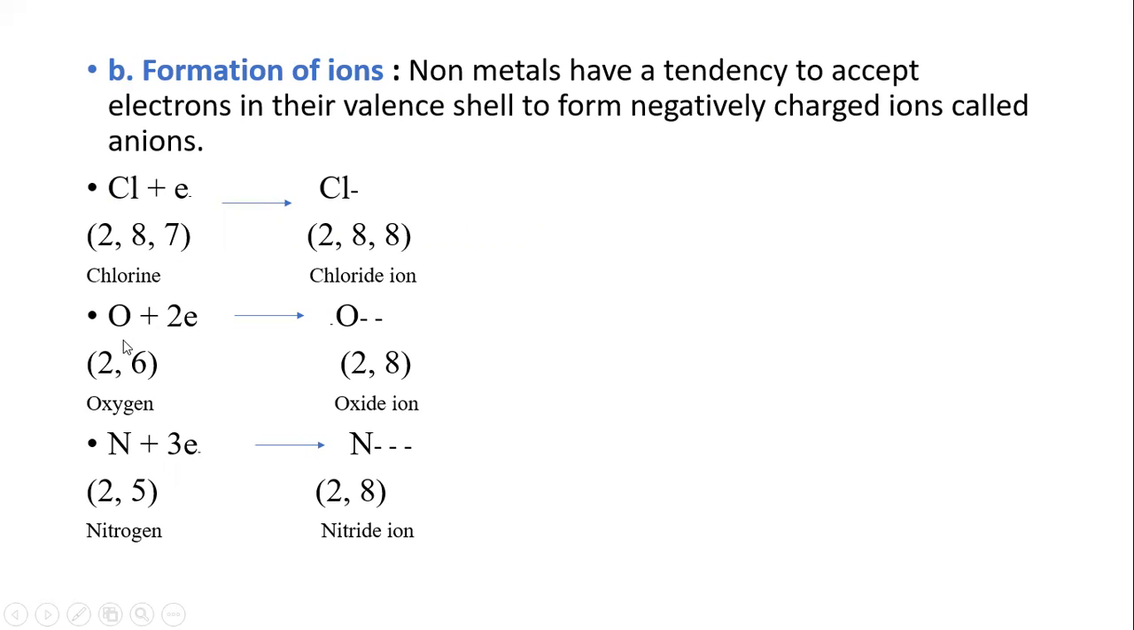Here oxygen accepts two electrons and forms a two-negatively charged ion, which is called an anion. Nitrogen accepts three electrons and forms a three-negatively charged ion. This is the formation of ions.